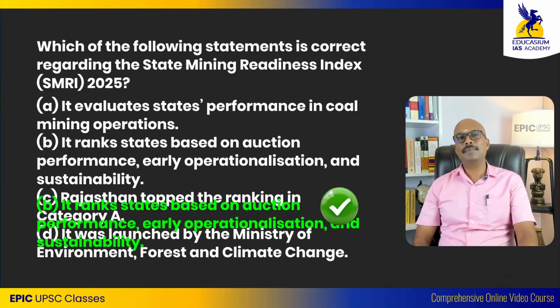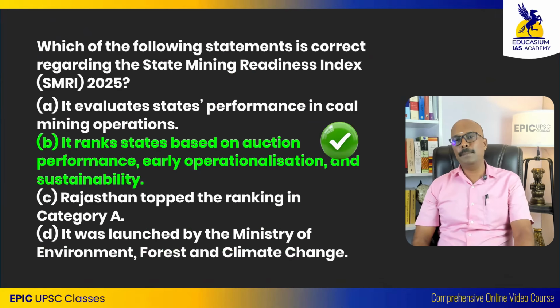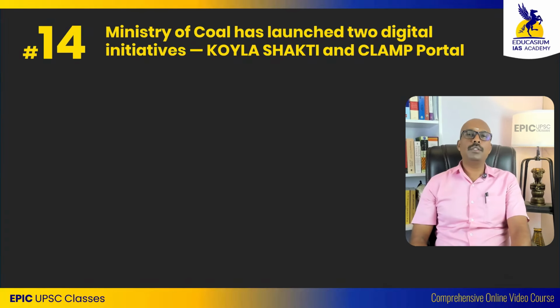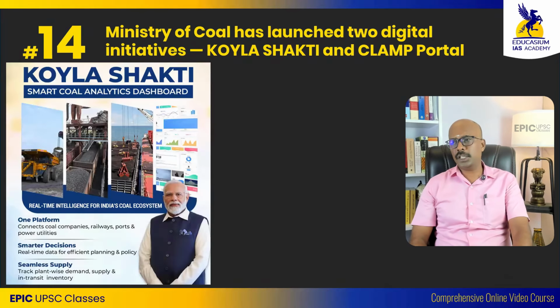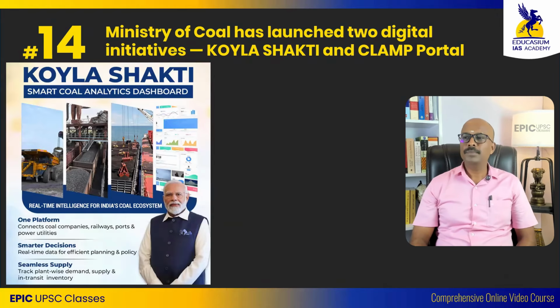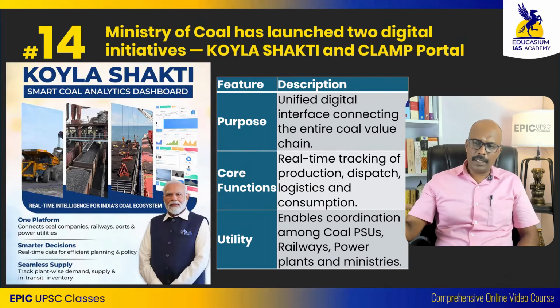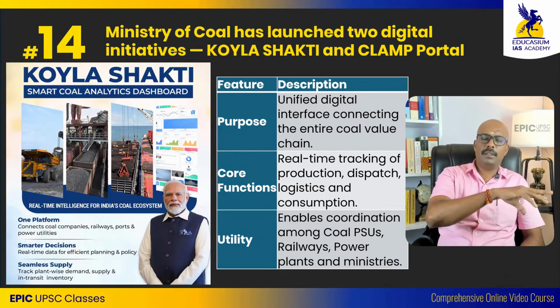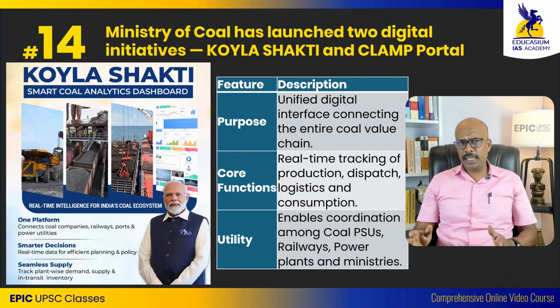Okay. The answer is B. It ranks states based on auction performance and early operationalization. Then the Ministry of Coal came up with two concepts called CLAMP Portal and Koila Shakti. Koila Shakti is a unified digital interface which will connect the entire coal value chain. That is from auction, operationalization, coal extraction, coal washing, coal transportation, reaching the thermal power station. So all these factors will be digitized, and in one digital dashboard you can see all of them.